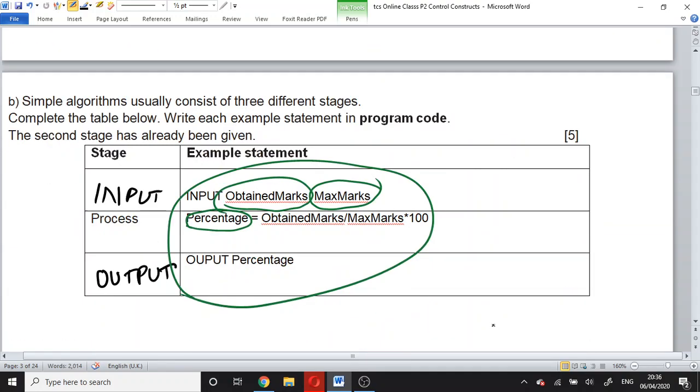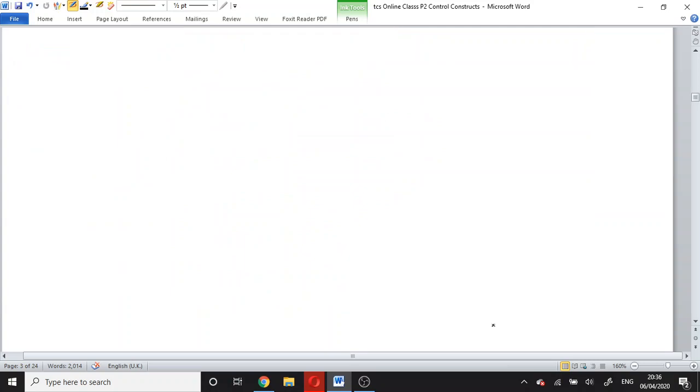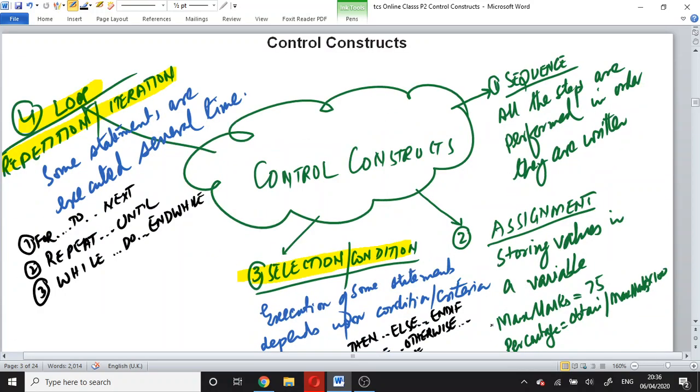Then we studied the control constructs. We have four types: sequence, assignment, selection, and loop. The other name of selection is condition. The other names of loop are repetition and iteration.